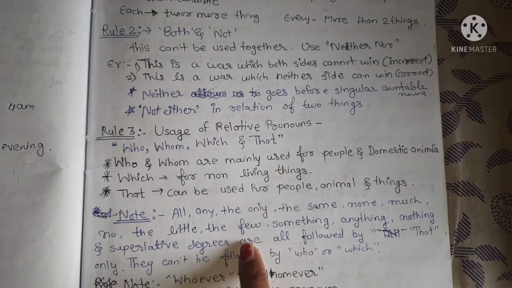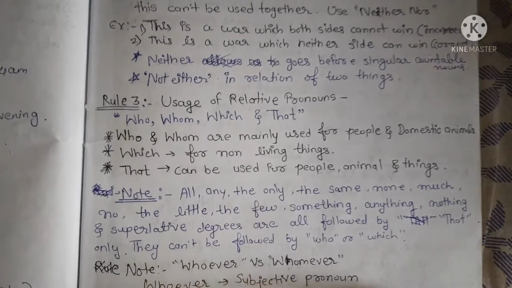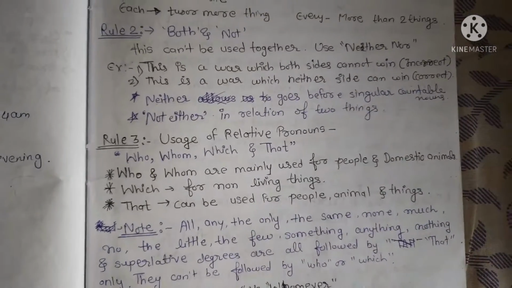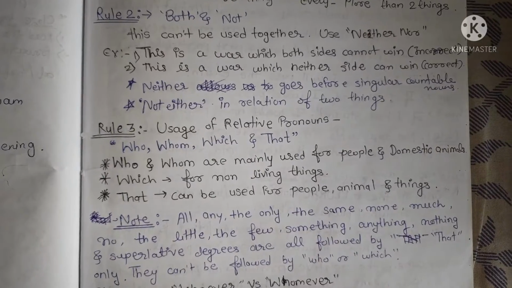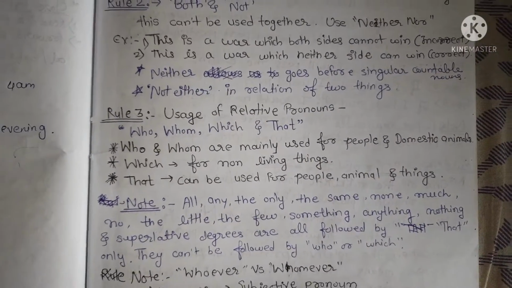Neither goes before singular countable nouns. Not either is used in relation to two things. Neither always goes before a singular countable noun.